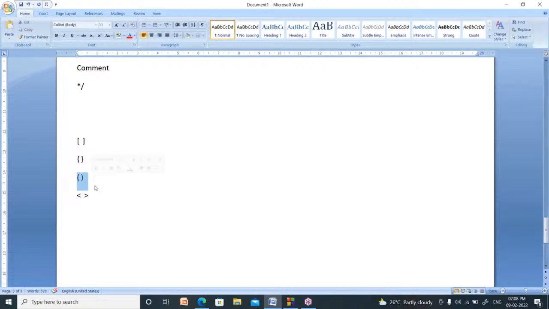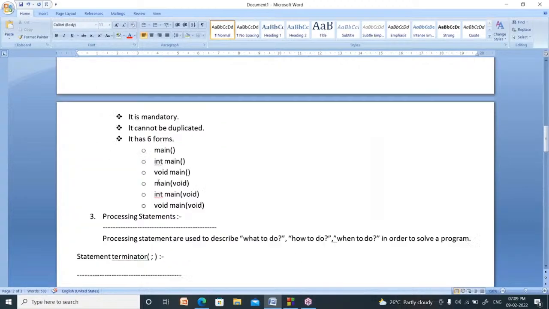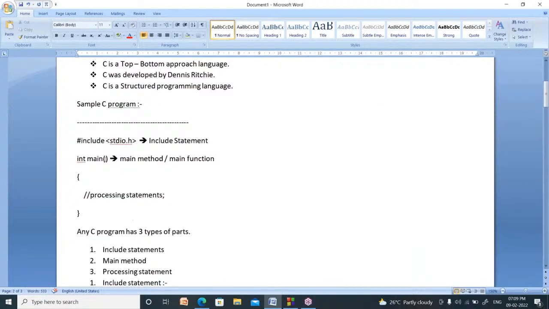Now what is the use of this symbol? This symbol is called the function symbol. It is used to indicate the function or method. So here, after main you used this symbol, which means it is called the main function.